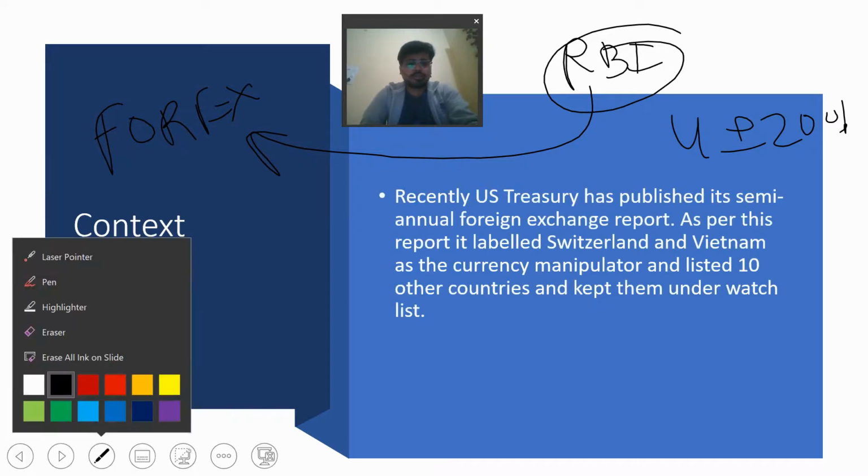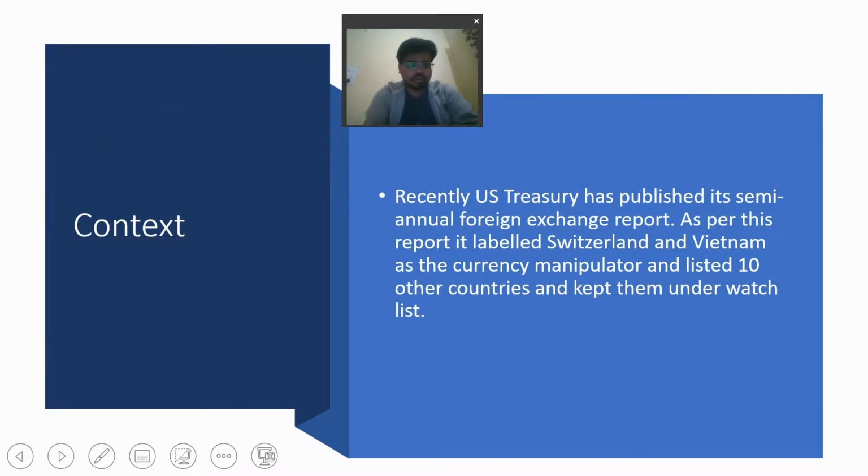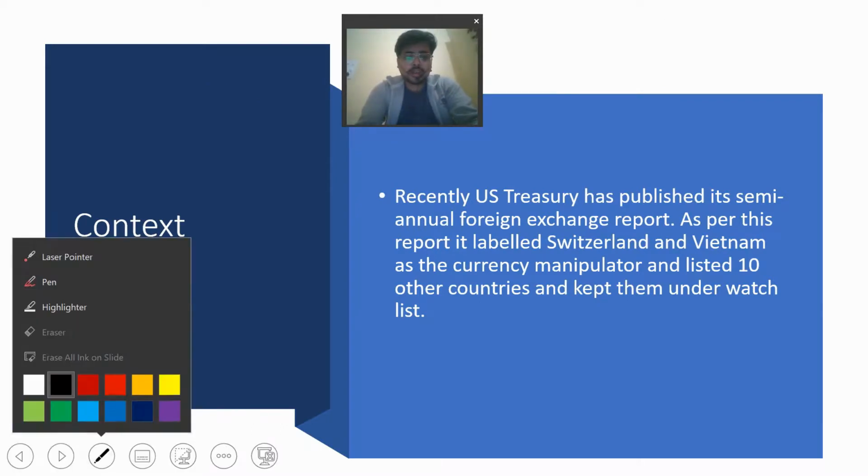So what is the context? We will understand all those things with respect to that currency manipulator. So what exactly is a currency manipulator?